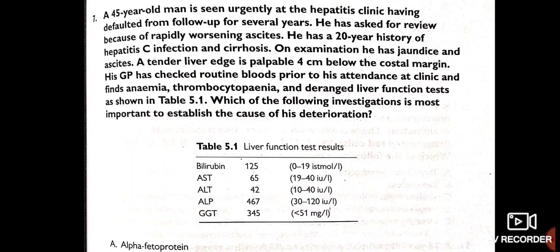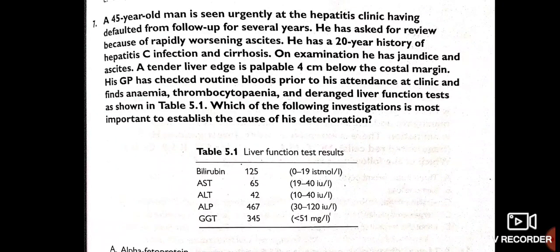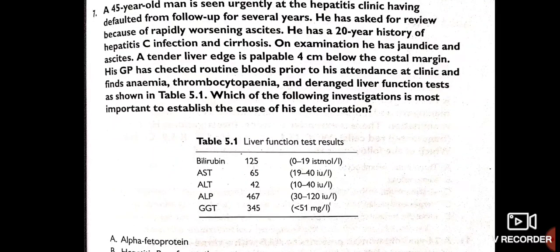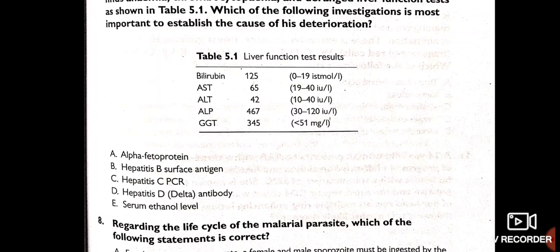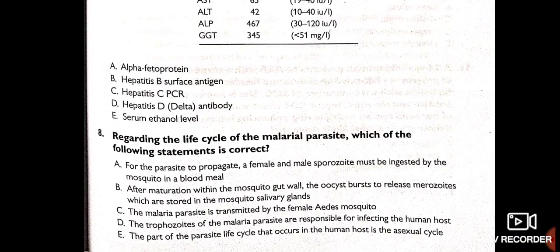His GP has checked routine bloods prior to his attendance at clinic and finds anemia, thrombocytopenia, and deranged liver function tests. Which of the following investigations is most important to find the cause of the deterioration? Bilirubin high, AST/ALT high, ALP high, GGT high. So we need to go for alpha fetoprotein. We have to rule out hepatocellular carcinoma here.